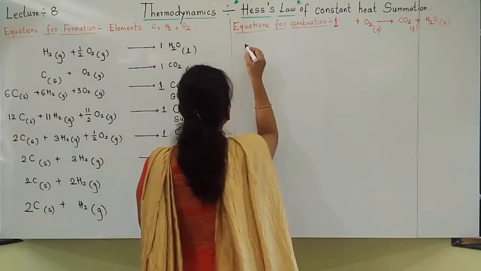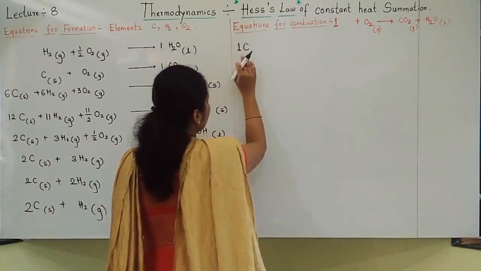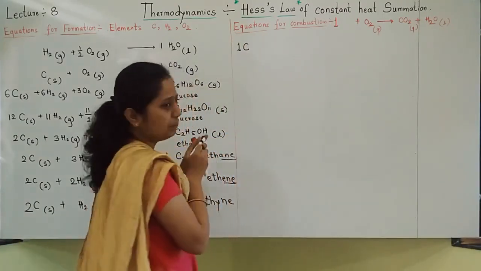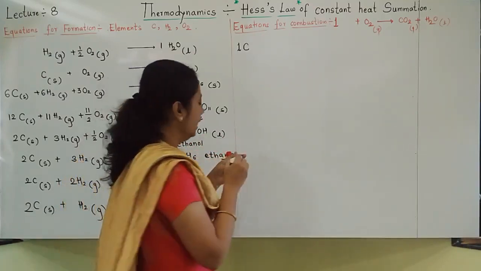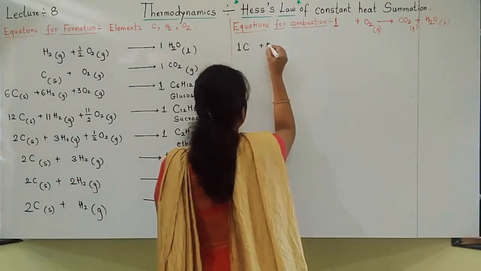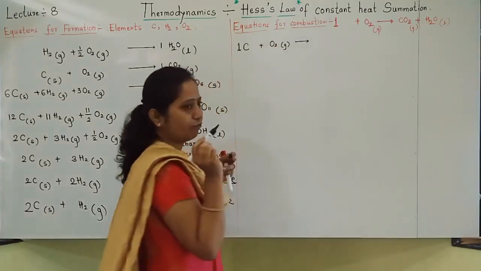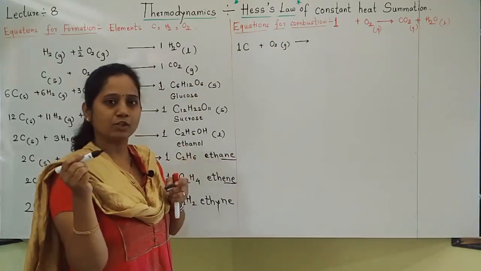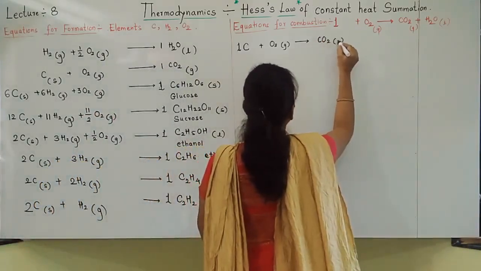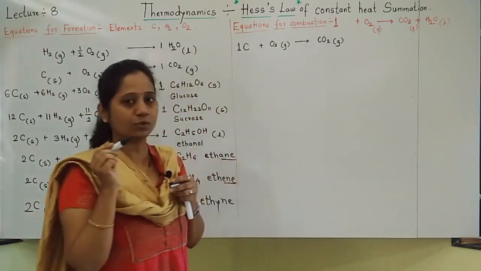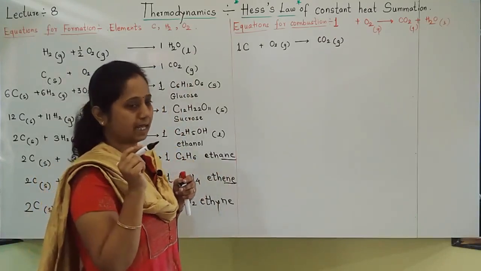First I will write the combustion of carbon. Who is undergoing combustion? Carbon. So carbon I have taken 1 mole. The substance undergoing combustion should be 1 mole. Then how can I write the equation? For combustion oxygen is required and the product will be either carbon dioxide and water. But here only carbon is present, so carbon gets oxidized to carbon dioxide. Carbon combines with oxygen and forms carbon dioxide gas.